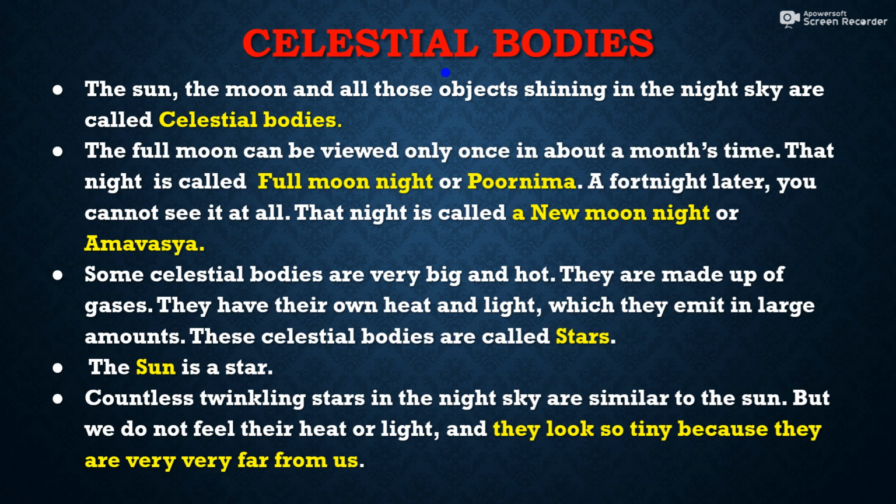So the sun, the moon, and all those objects which are shining in the night sky are called celestial bodies. Basically, the sun will be visible to you during daytime, and in the night time you can see the moon with different stars also. So all these objects which are shining in the sky are called celestial bodies.